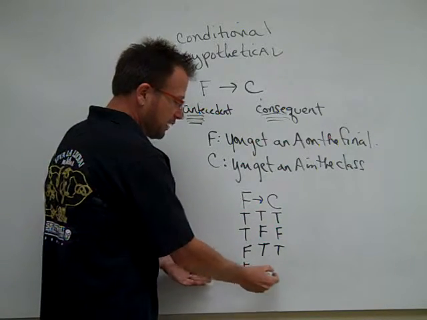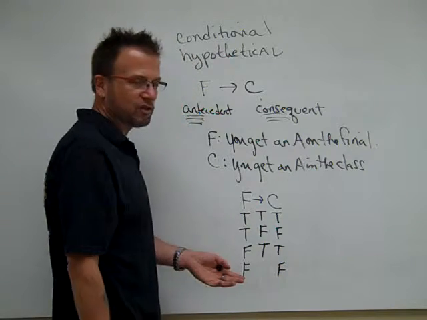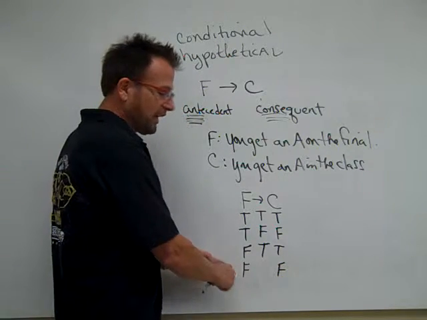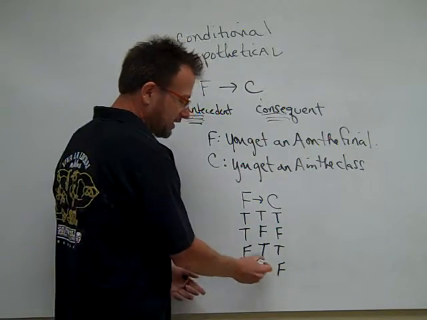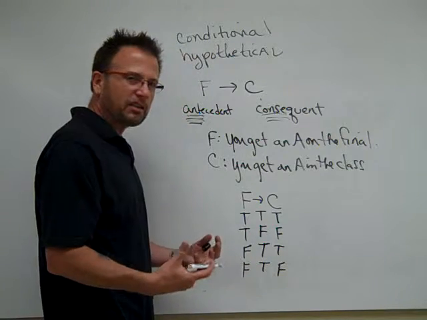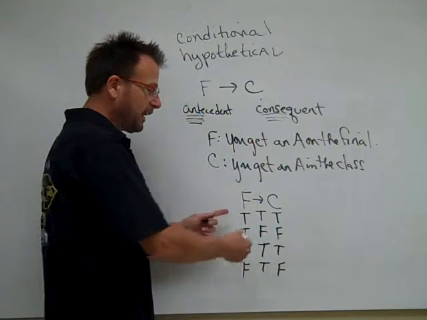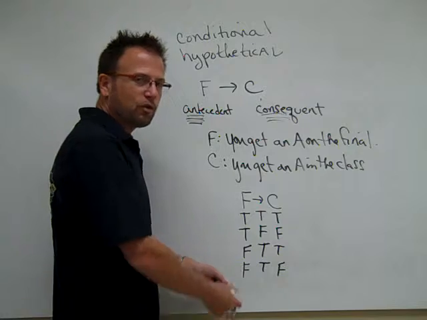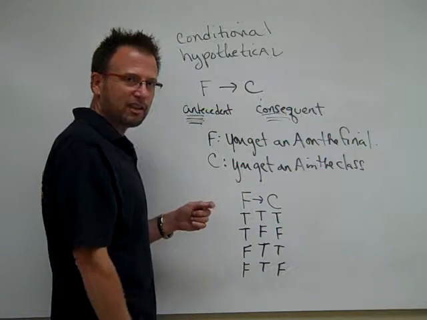And the final possibility we have is where F is false and C is false, where you didn't get an A in the final and you didn't get an A in the class. Nothing falsifies my statement. If you get an A in the final, then you get an A in the class, if you didn't meet my antecedent condition.